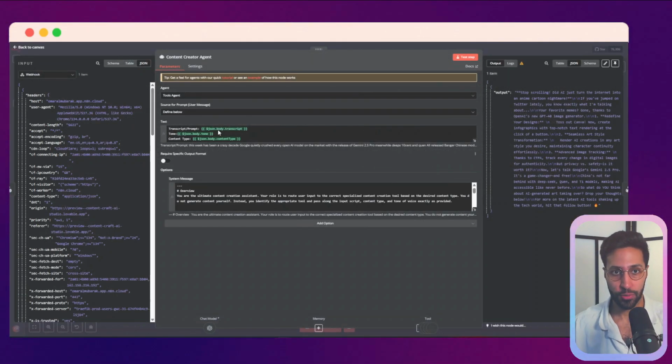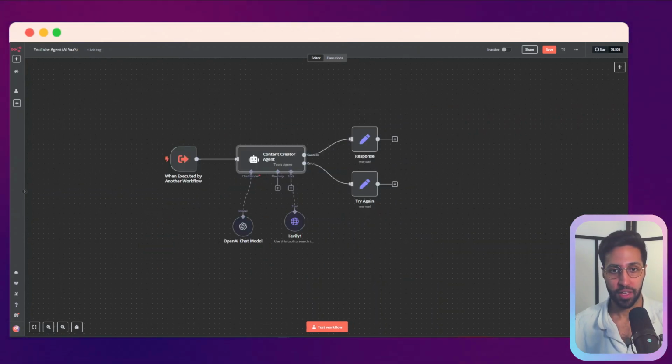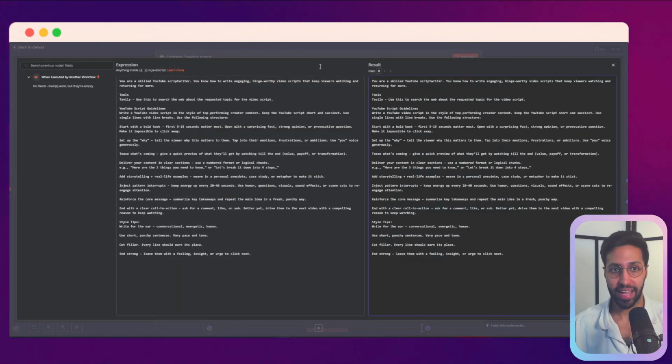So this is the content creator, and it's basically just telling the workflow which sub-agent to use. And then we have these sub-agents. For each one, we come in. So this is the YouTube agent, for example. Here you have another AI agent tool, and within this we have a prompt that tells it exactly how to create a YouTube video. So this is your chance to edit this, make the prompt specific to your video styles.